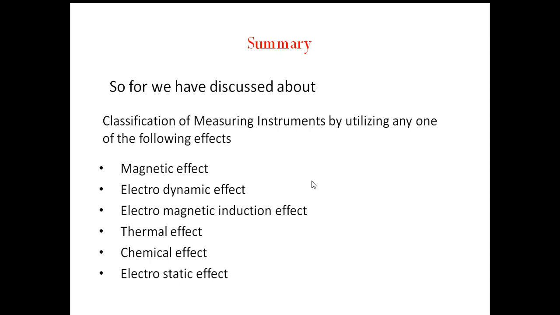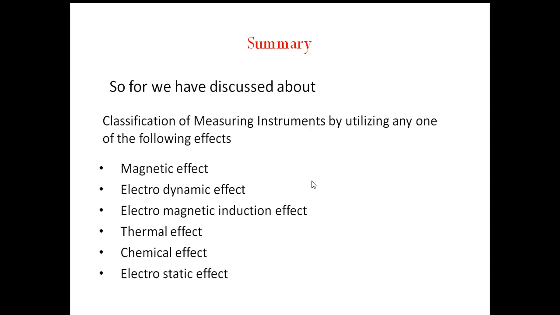Depending on the way electrical instruments present the result of measurements, they can be classified into mainly two types. They are deflection type instruments and null type instruments.